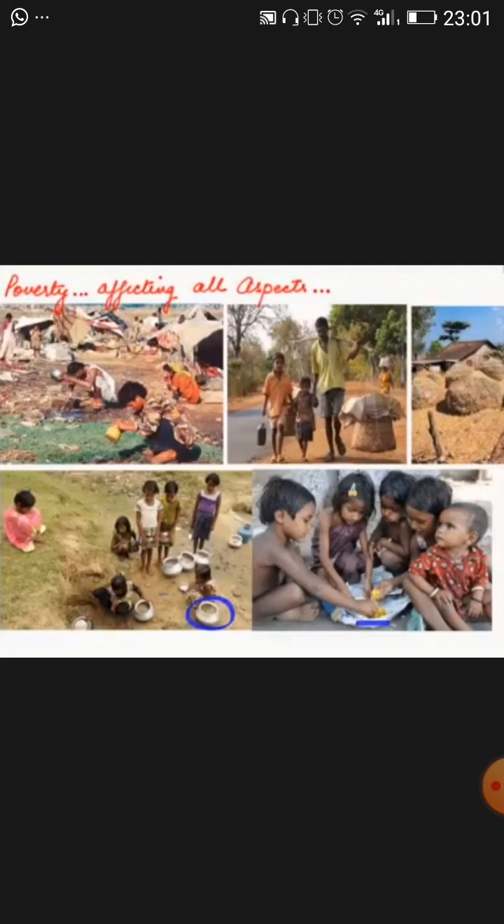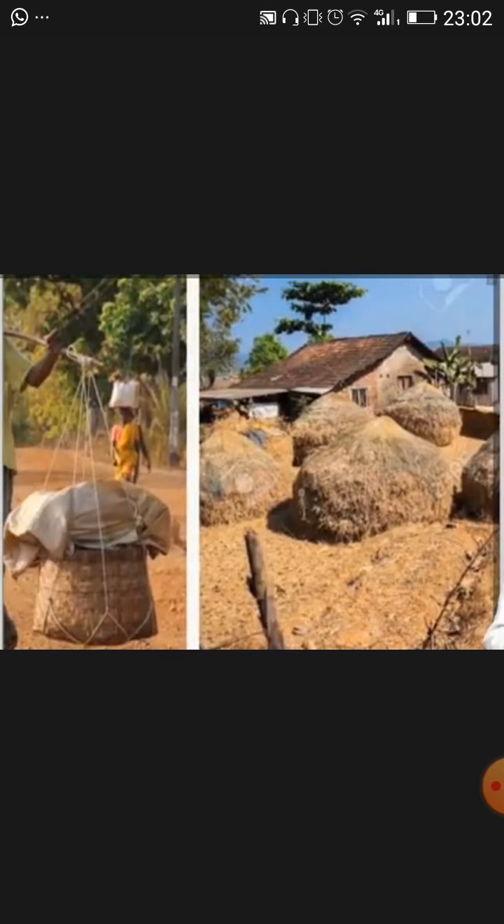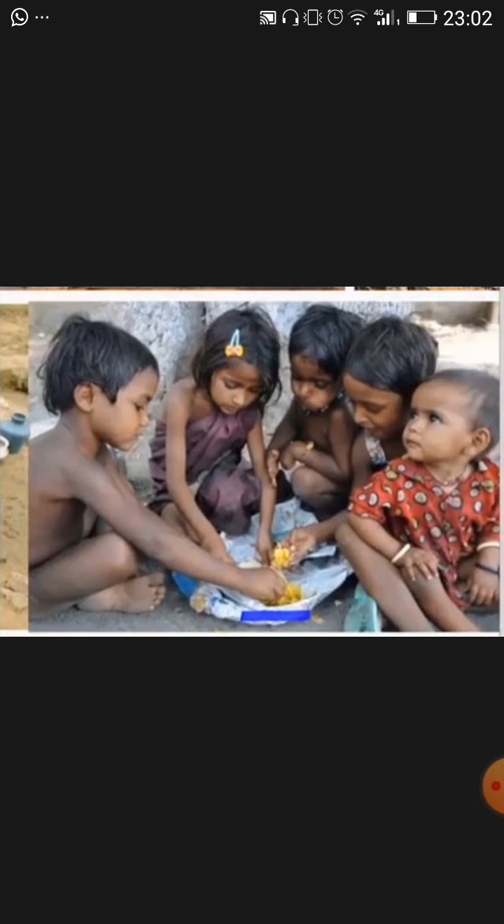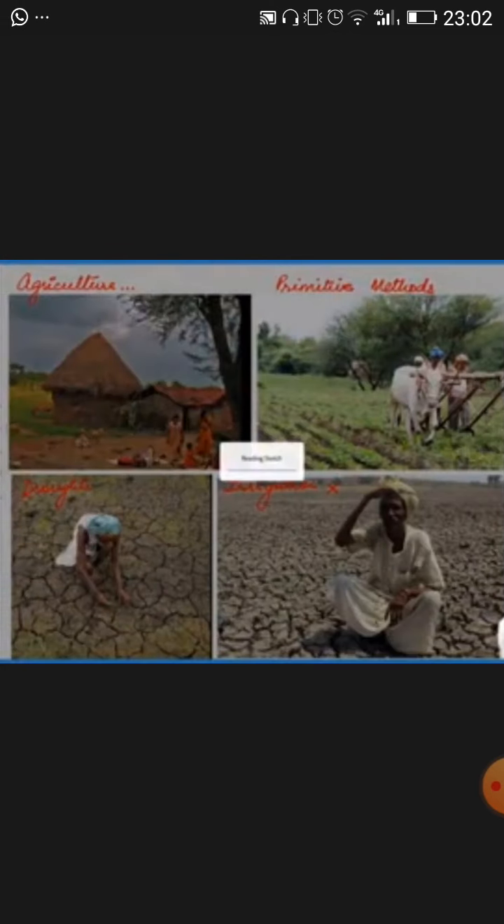Then poverty is affecting all aspects. This is the scenario of rural areas in our country. It means poor accessibility to water, congested living areas, poor ventilation, kacha houses, and very little food available for these children. By these pictures you can automatically understand the conditions existing in our rural areas even today.